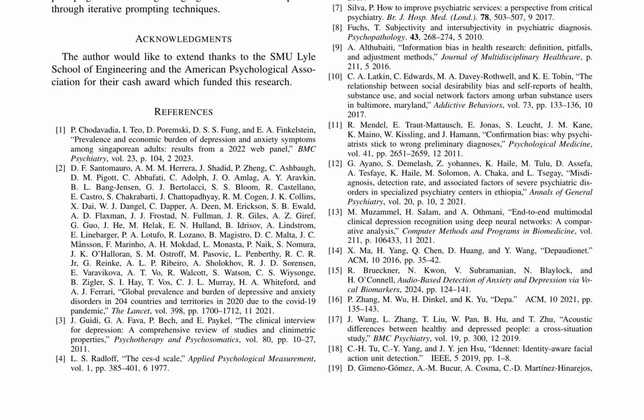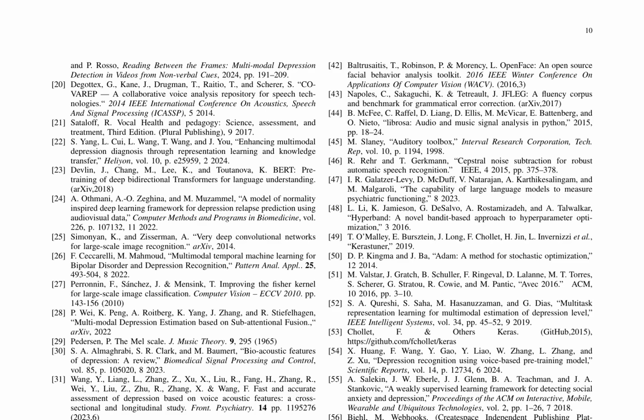The paper also discusses the importance of addressing potential issues such as confirmation bias and social desirability bias in psychiatric diagnosis. These biases can lead to inaccurate diagnoses and hinder effective treatment planning. By leveraging advanced machine learning techniques and multimodal data fusion, the proposed model aims to mitigate these challenges and provide a more accurate and comprehensive assessment of depression levels.